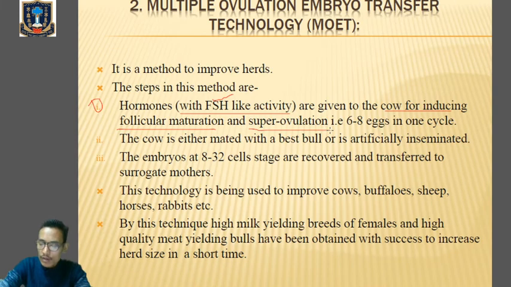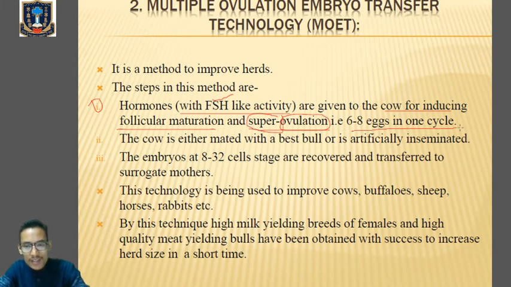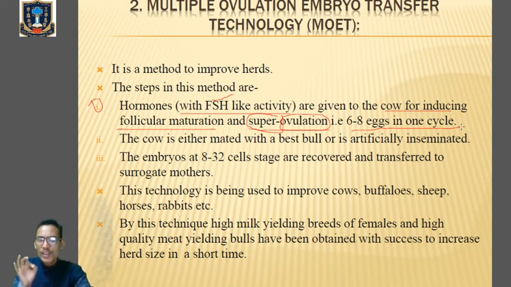Before discussing superovulation, what do we mean by ovulation? Ovulation is the process of release of a mature ovum from the Graafian follicle. Usually, one ovum is released from each mature Graafian follicle. But in the case of superovulation, 6 to 8 eggs are released in one cycle.